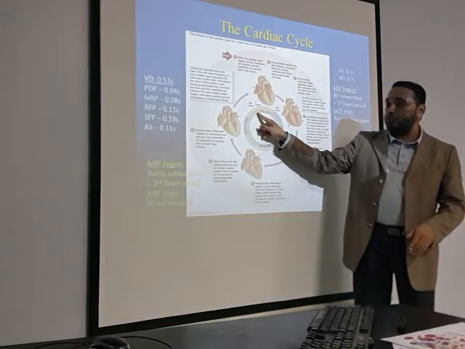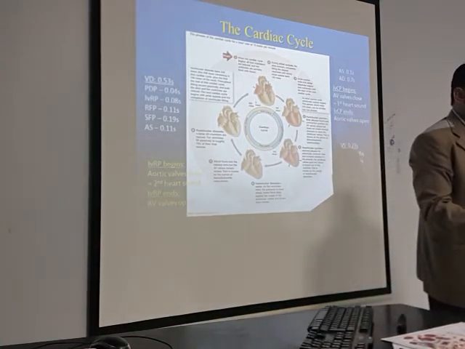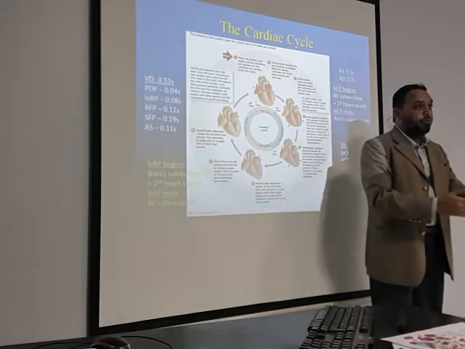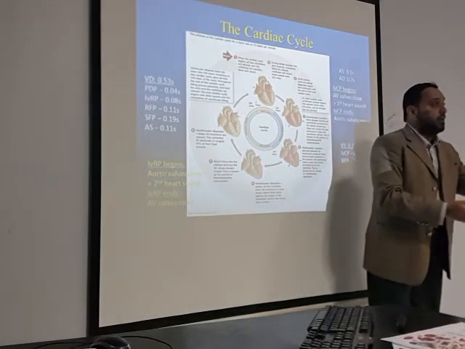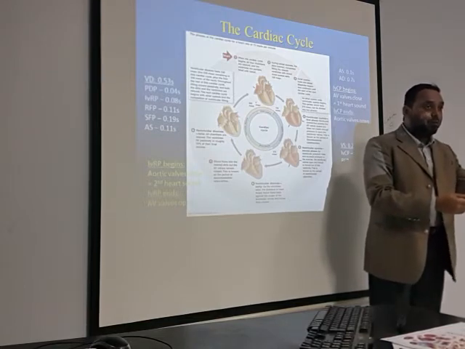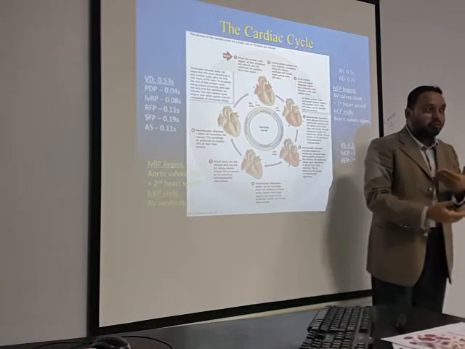At this particular 0 point, the cardiac cycle is complete. Next will begin the next cardiac cycle. The atria will go into systole. The ventricles are still in diastole.